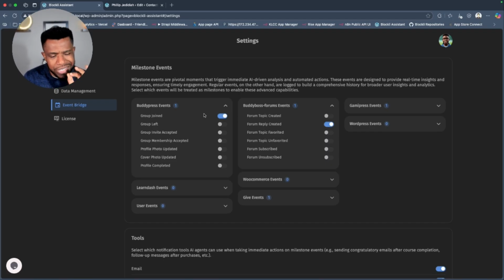And so with every single communication, every single email, SMS, or push notification that is being sent, the context of who that user is is factored into that. So that's what makes this very unique.